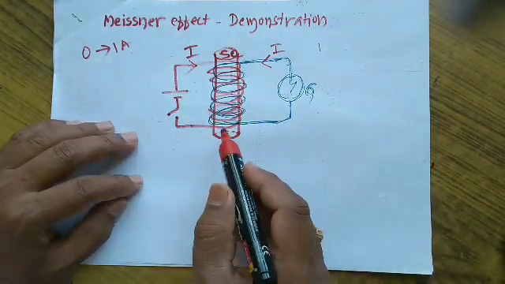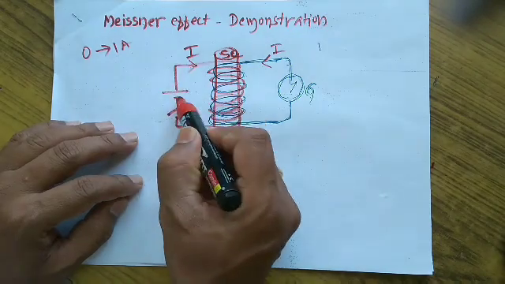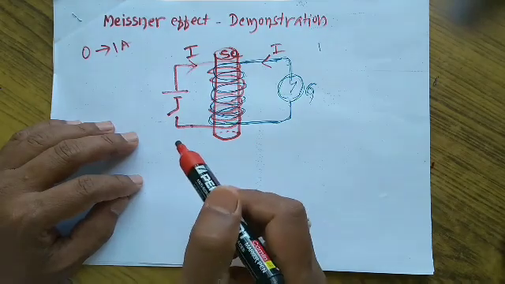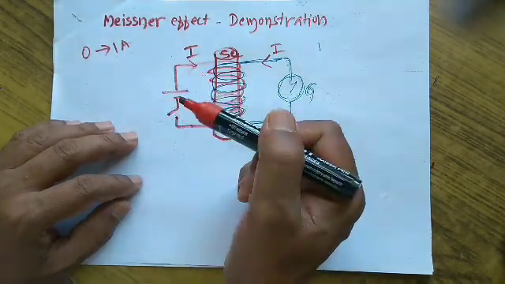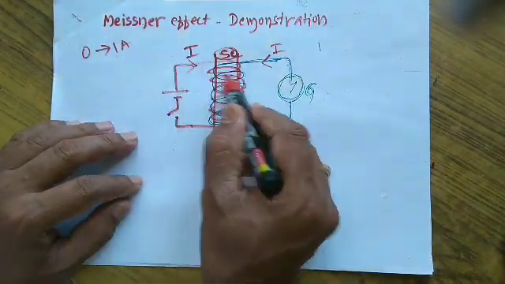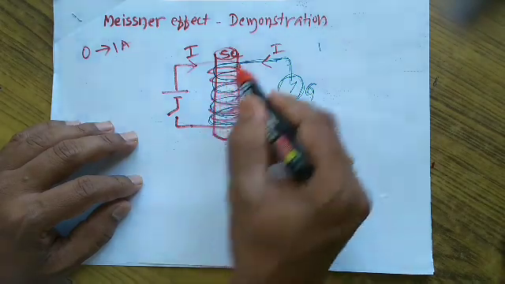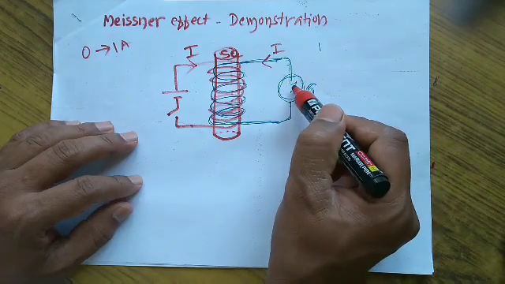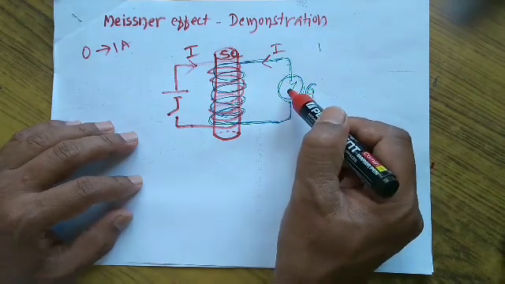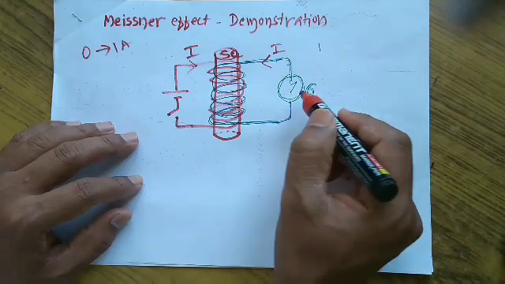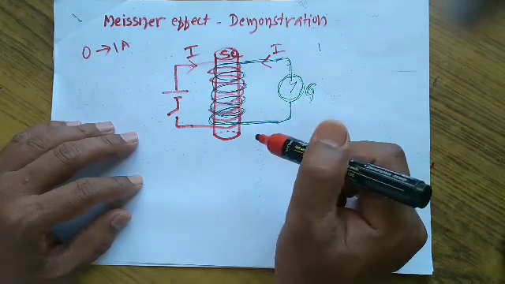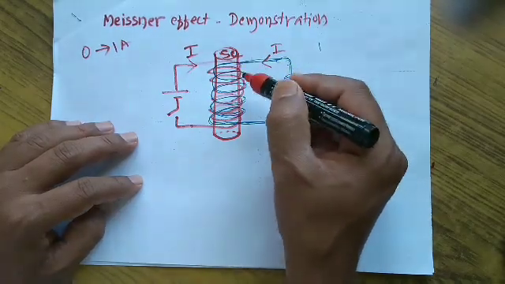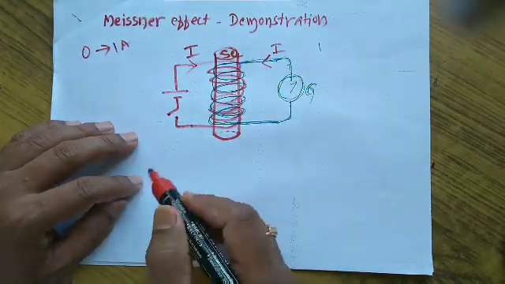But after some time, the current becomes constant because we have connected a DC power supply. It's a cell or a battery. So that current becomes steady. When the current becomes constant, there will be no induction of EMF in the secondary coil. Therefore, the galvanometer deflection comes back to zero. Now, let us cool down the superconducting material from room temperature down to a lower temperature.